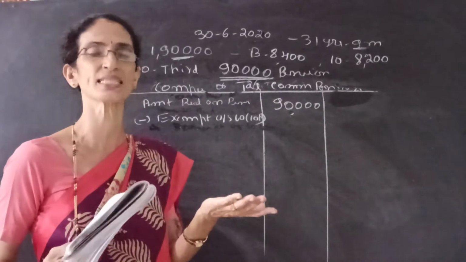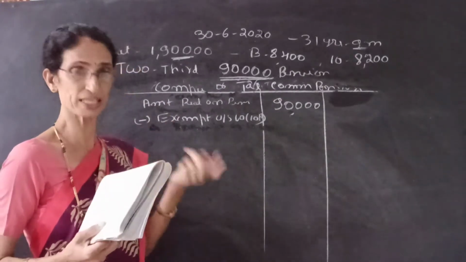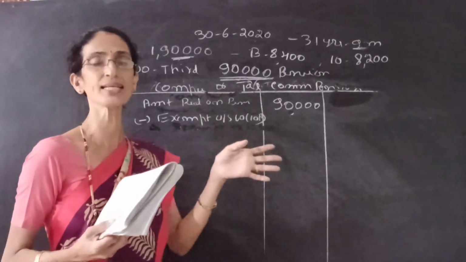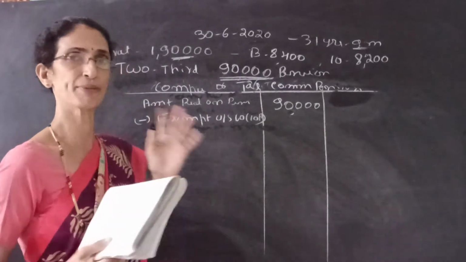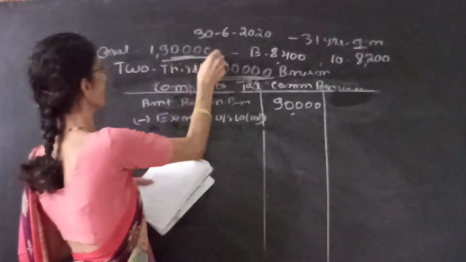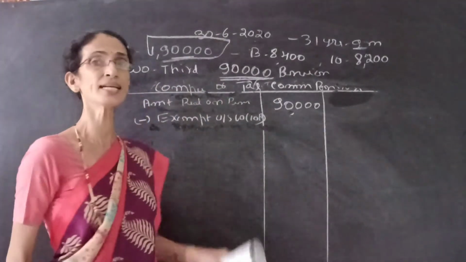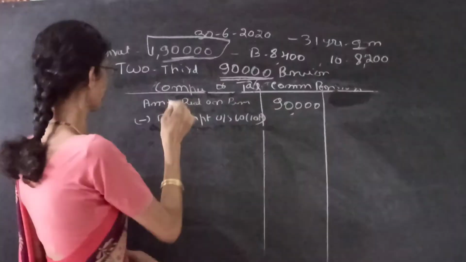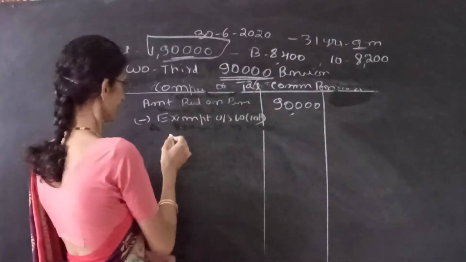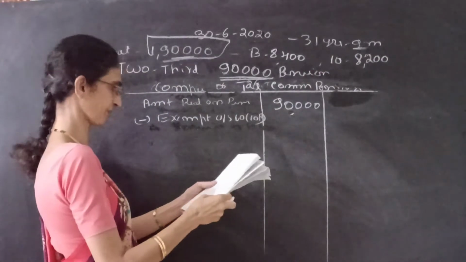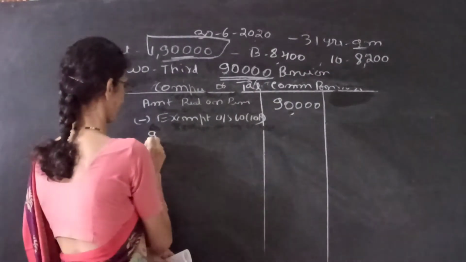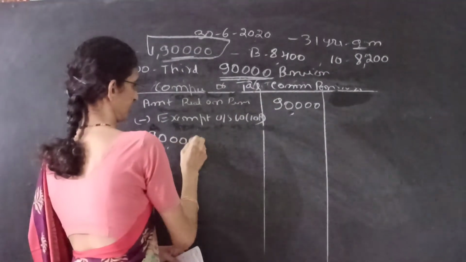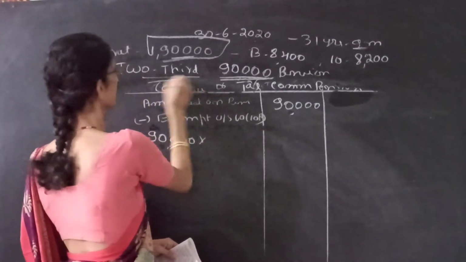If he is not receiving the gratuity, then half of the commuted pension. So here he is receiving the gratuity of 1,90,000, so it is 1/3. How to calculate: see here, he is receiving the commuted pension of 90,000. He commuted 2/3, it is important.